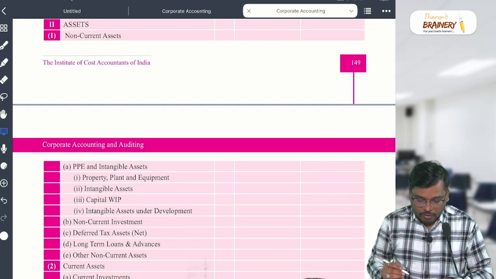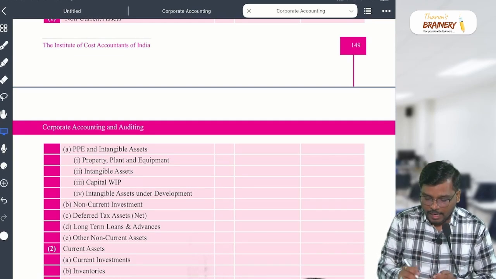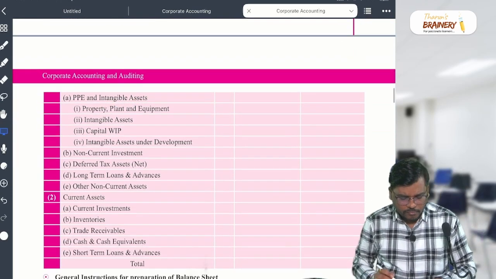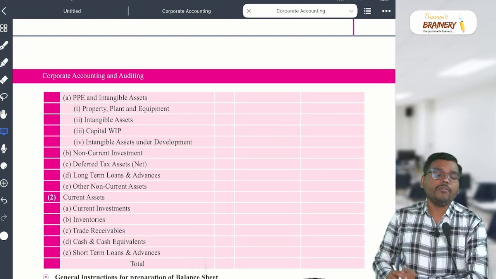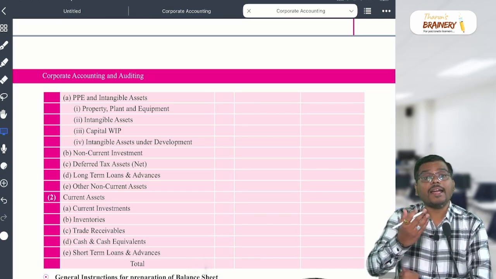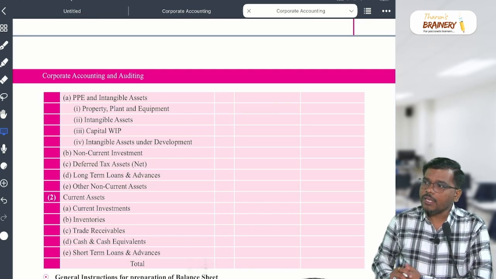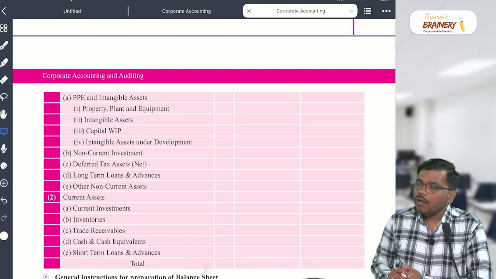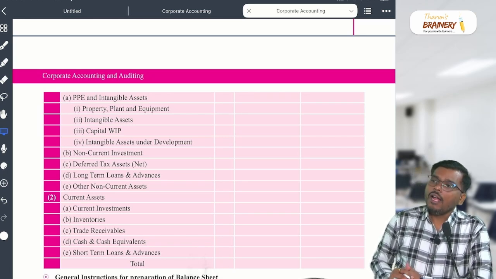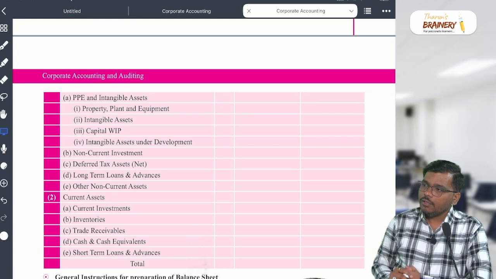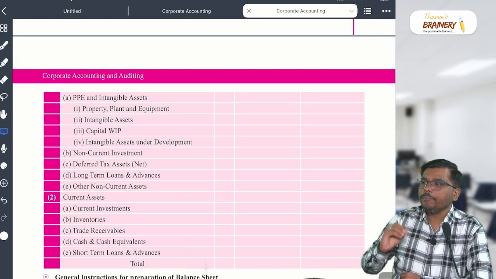Right? Now, next one, my dear students, in that PPE, what is PPE? Property, plant, equipment, and what, sir? Intangible. You know what is property, plant, and equipment? Yes or no? AS 10 will tell what is property, plant, and equipment. These are the tangible assets held for the use of production, supply of goods or services, manufacturing purpose, rental purpose or administrative purpose, and expected to be used for more than 12 months. That we call as PPE.